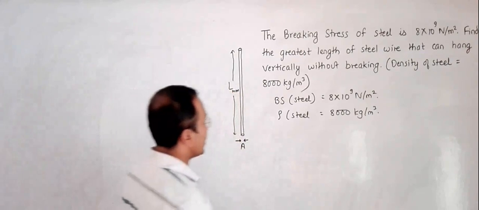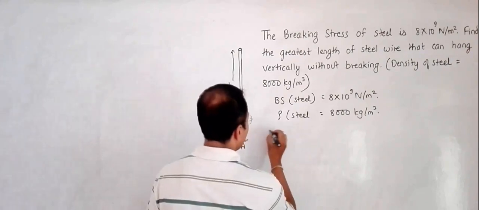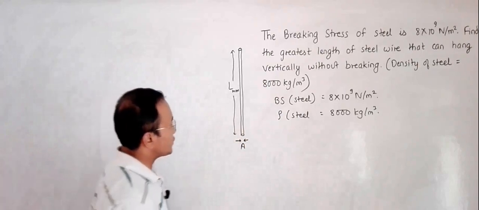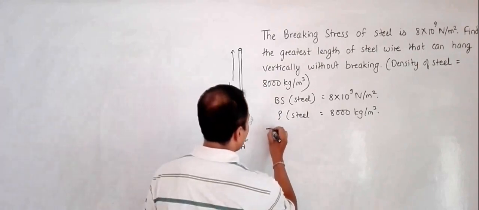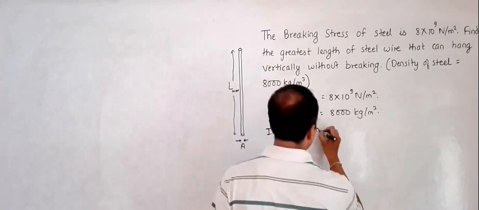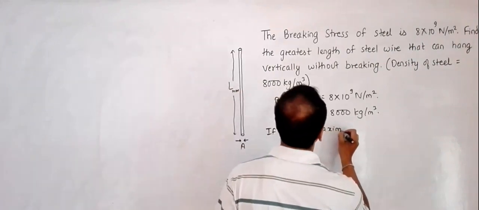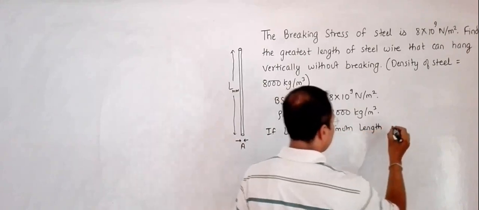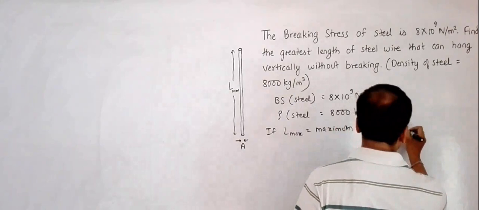Let us say L max is the maximum length that can be supported.